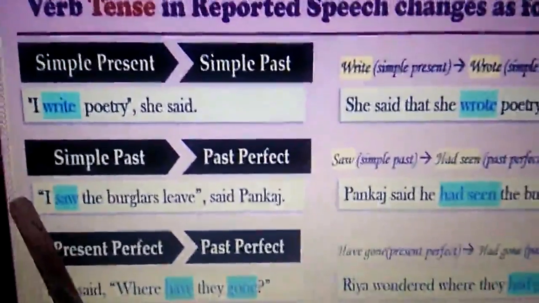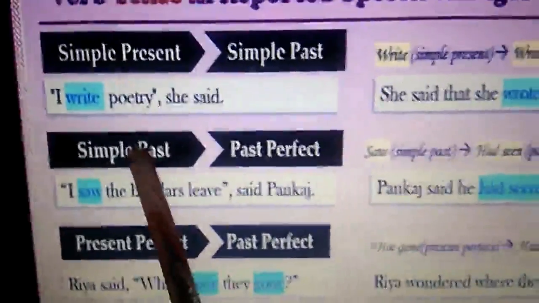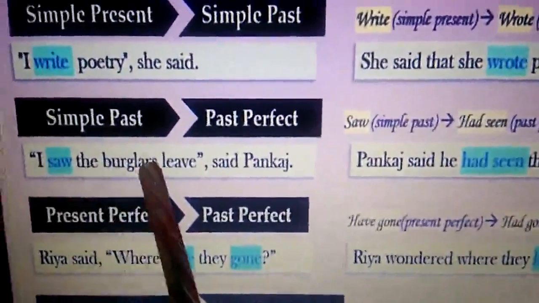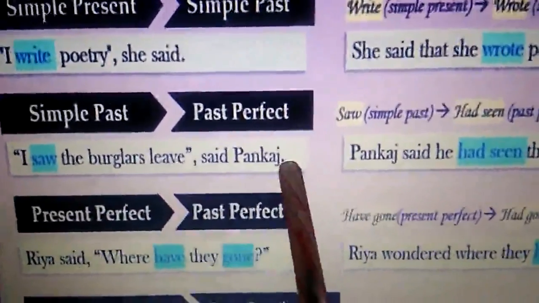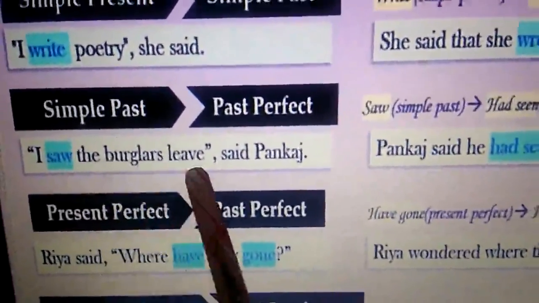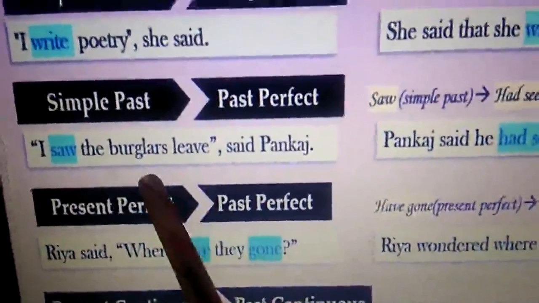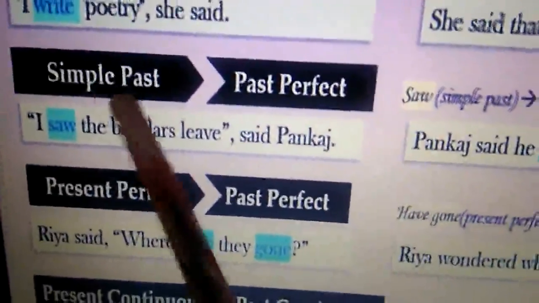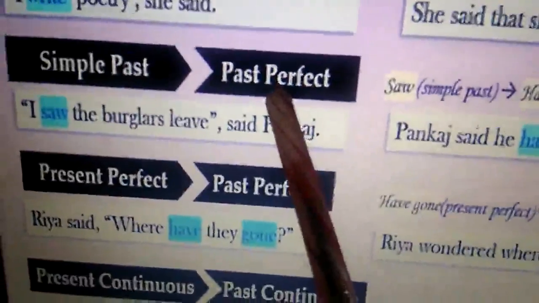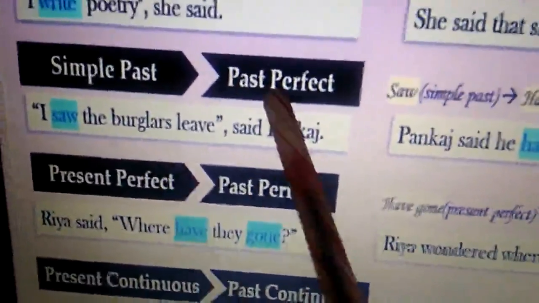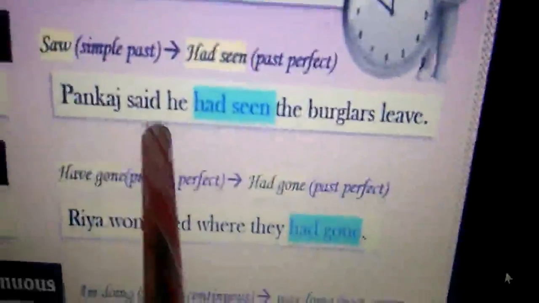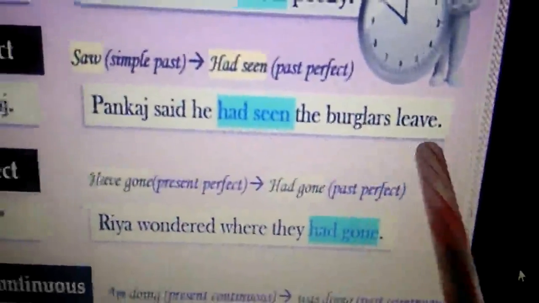See the second example. If it is in simple past tense, then it has to be changed to past perfect. See here in this example: I saw the burglars leave, said Pankaj. This part is in simple past tense. When we change this into indirect speech, this simple past tense has to be changed to past perfect. So if you change this part into past perfect, it looks like this: Pankaj said he had seen the burglars leave.